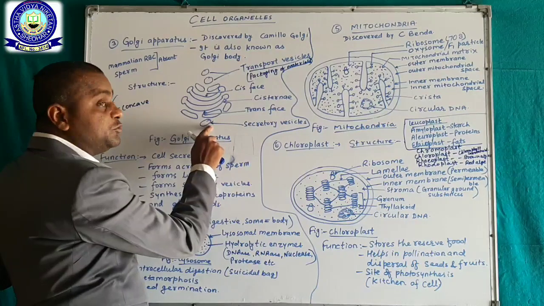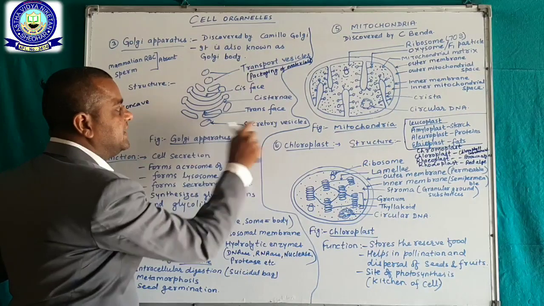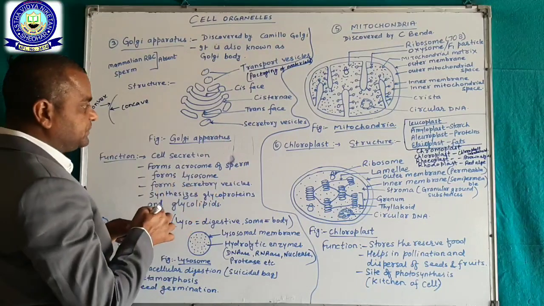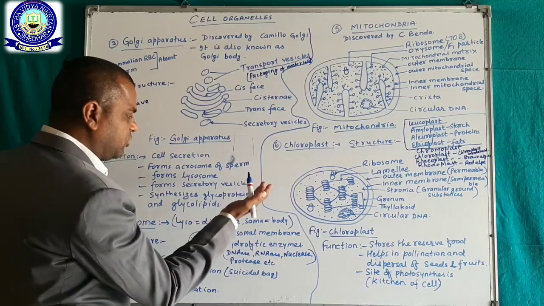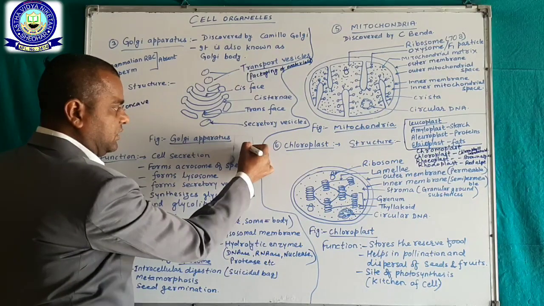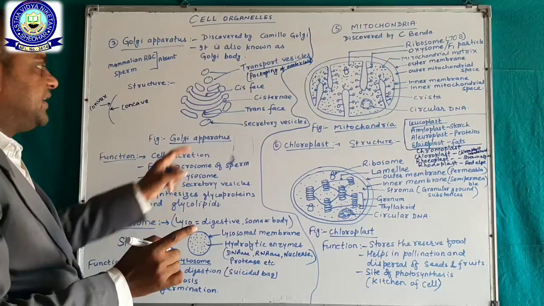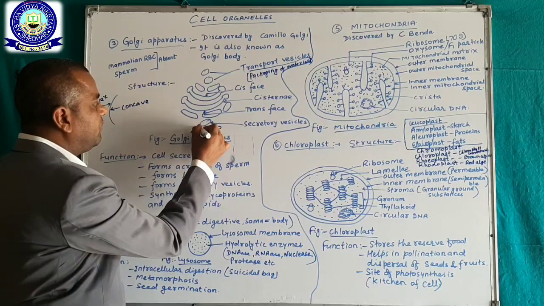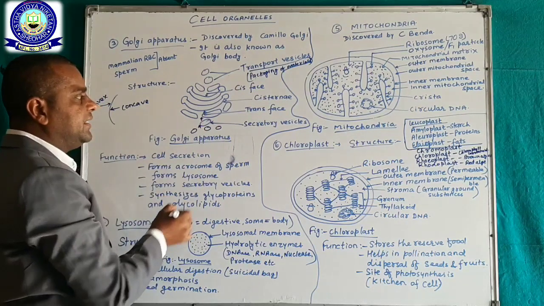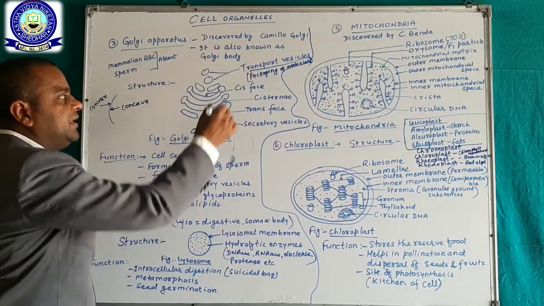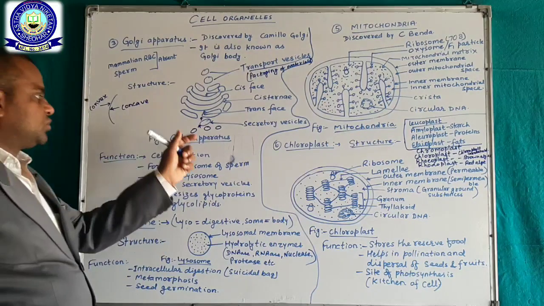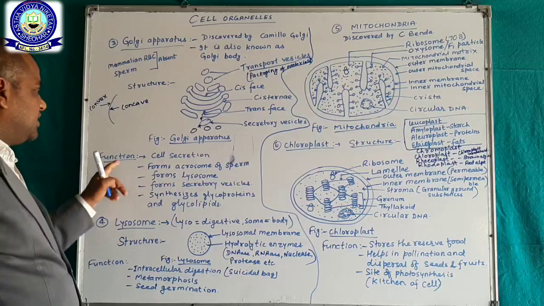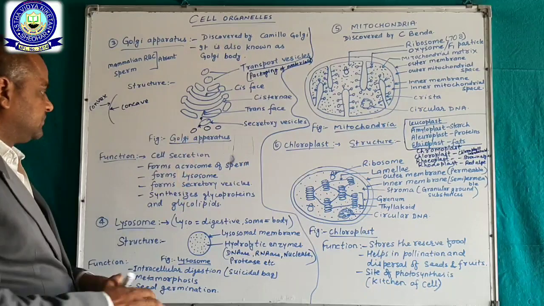Now, you see, there are some secretory vesicles. These vesicles come from endoplasmic reticulums and join one by one and form this structure, and in this way a complete Golgi body is formed. So now we are going to learn the functions of these structures.